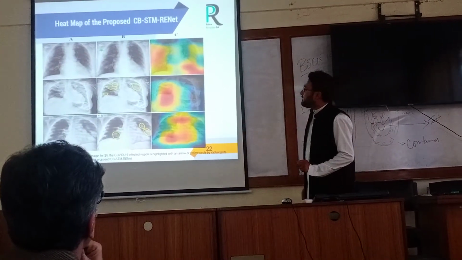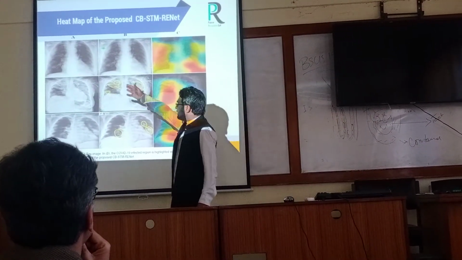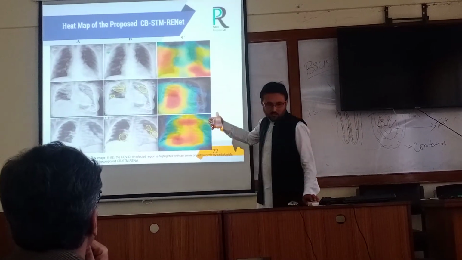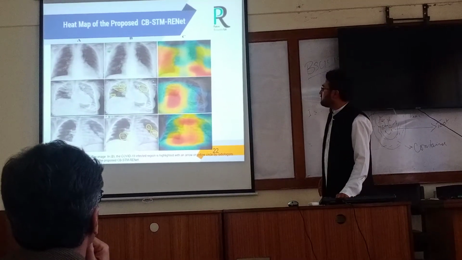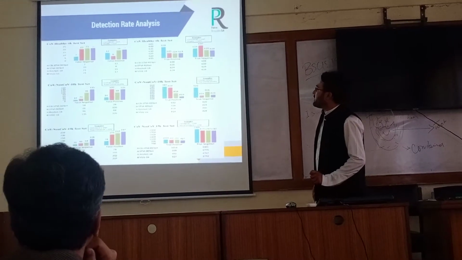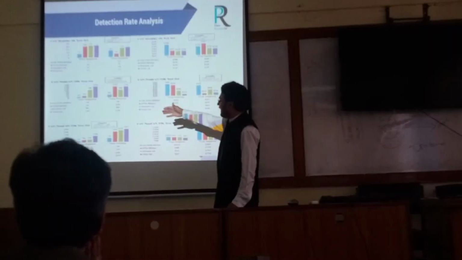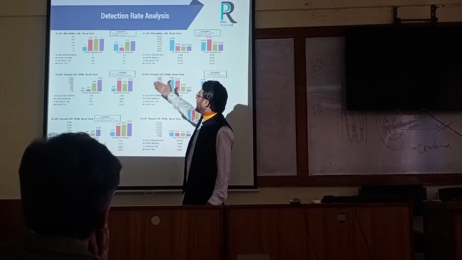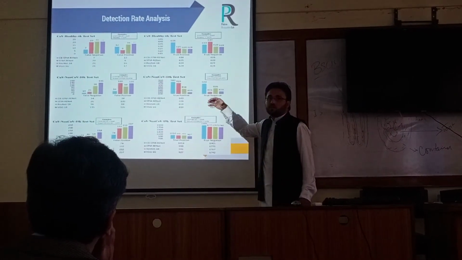These are spectral heat maps. These are the original images where the radiologist marked, and these are the spectral heat maps of our proposed architecture channels. These are detection rate analyses on 6K, 10K, and 15K in comparison to state-of-the-art architectures in terms of false negative and false positive. We are basically trying to reduce false negatives.